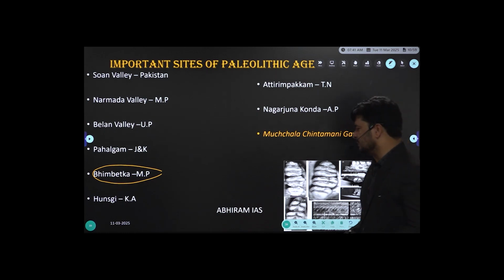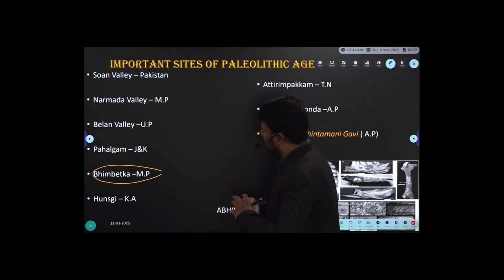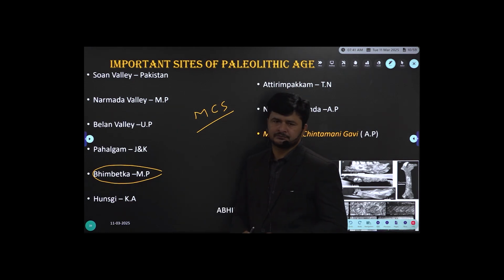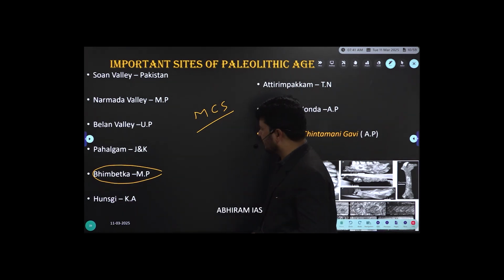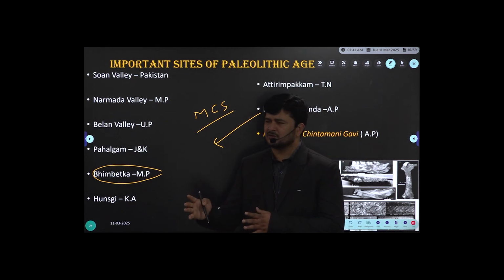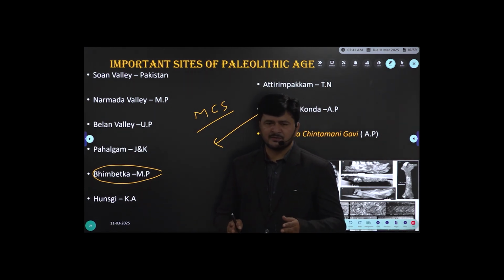Let me instruct you in this way. Instead of reading all sites, focus on those sites which are multicultural centers. What are multicultural sites? Take the example of Nagarjuna Konda in Andhra Pradesh. 50% of the Konda belongs to Telangana state, the remaining belongs to Andhra Pradesh, but that is another story.